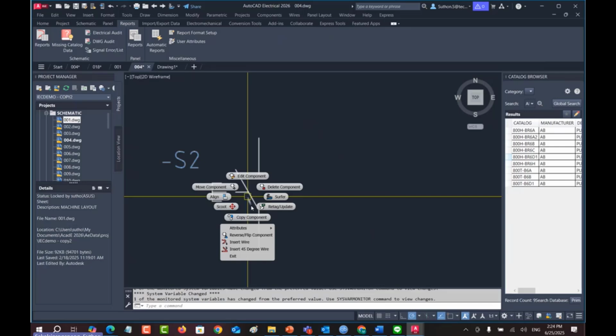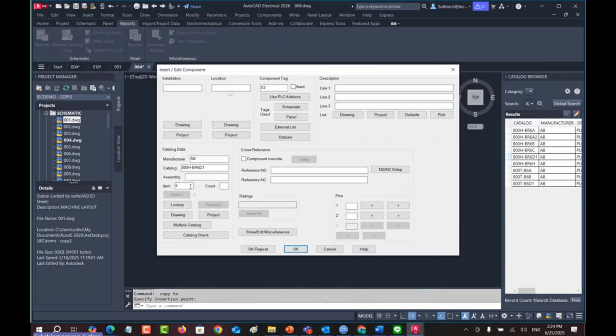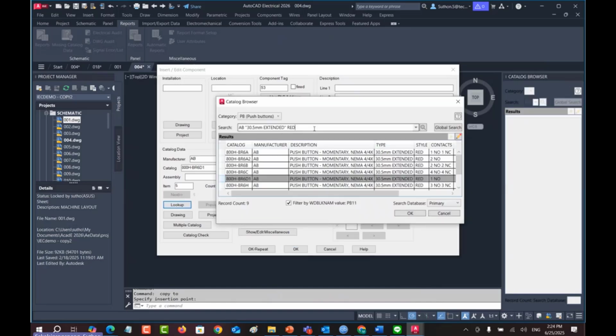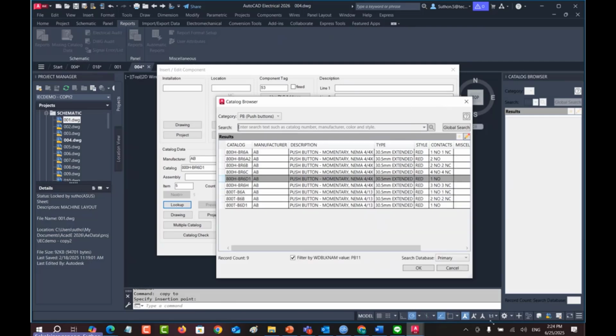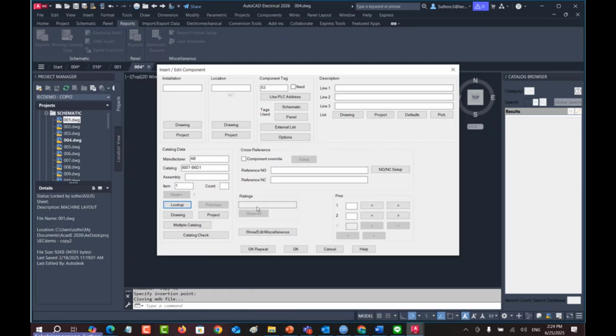I will copy this component to be S3, right? S3. And I will delete this one to show the full list. I want to know where the option is. AB. Okay, I will try this one, AB, 800T, B6, D1.